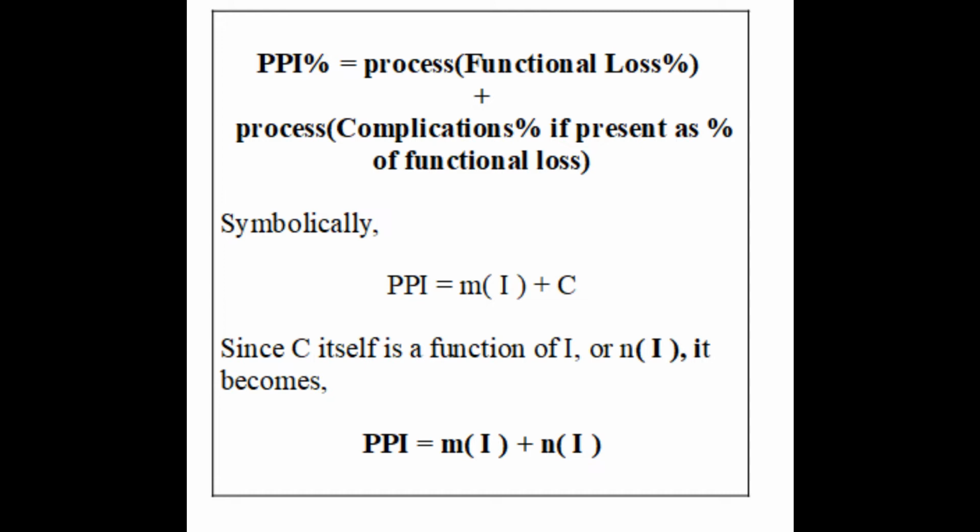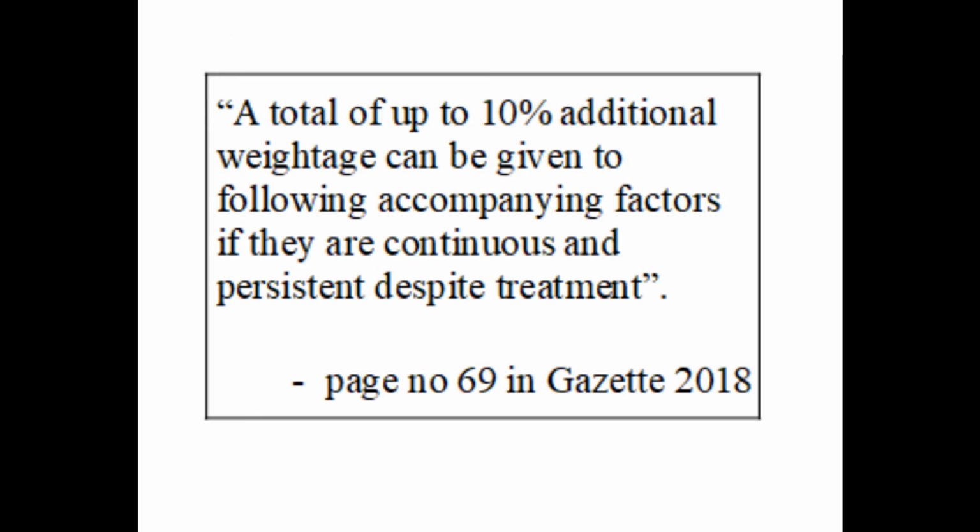In mathematics, when a problem is intangible or not solvable, we use axioms and postulates. They are the mathematical truths which are accepted without proof. Let us check the axioms or rules to quantify the complications in the Gazette. Of course, there is no proof. What is the maximum percentage you can take out of the functional loss and assign that for complications?